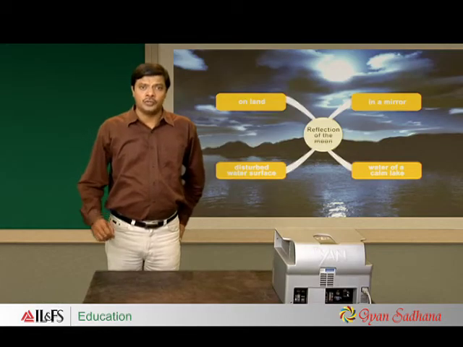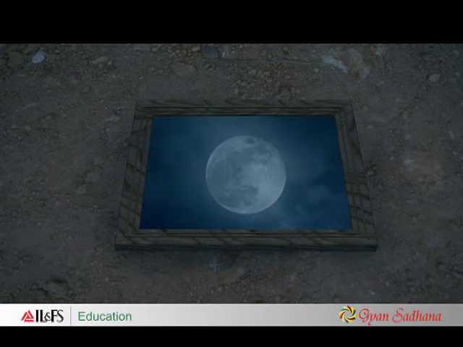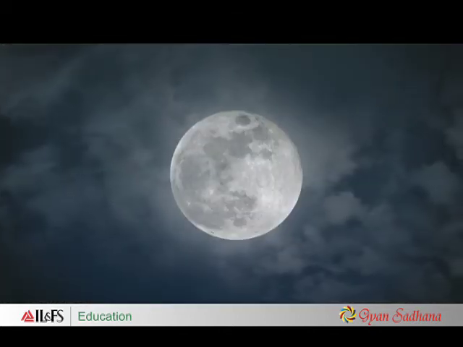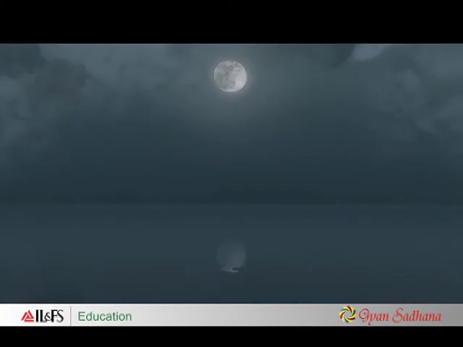Let us observe the moon in a mirror. We can see a perfect reflection of the moon. The reflection is regular. If the moon shines on a calm lake, a clear reflection of the moon in the water can be seen. But this image of the moon in the water is slightly distorted compared to its reflection in the mirror. This is because even a calm lake has some ripples on its surface.